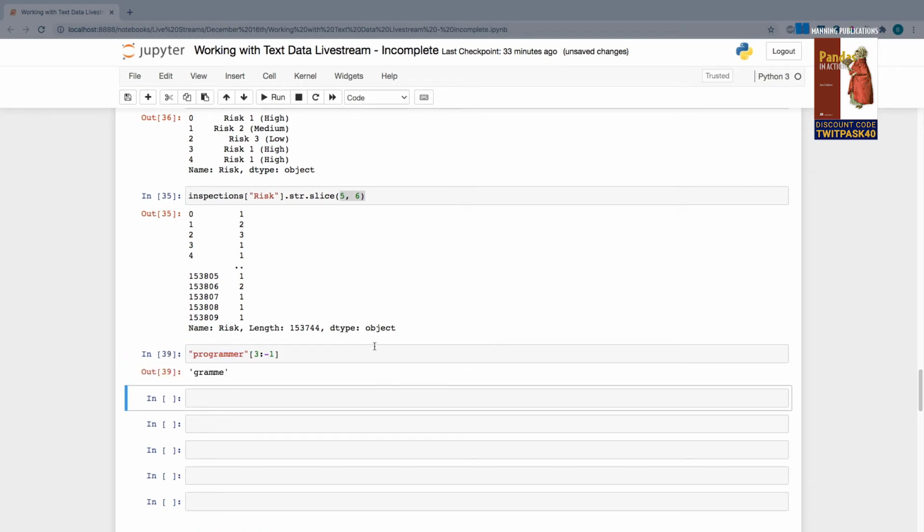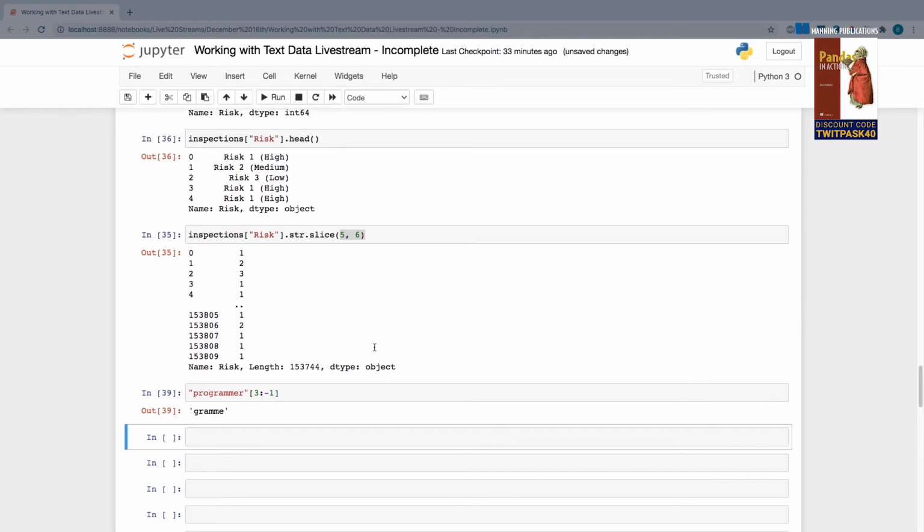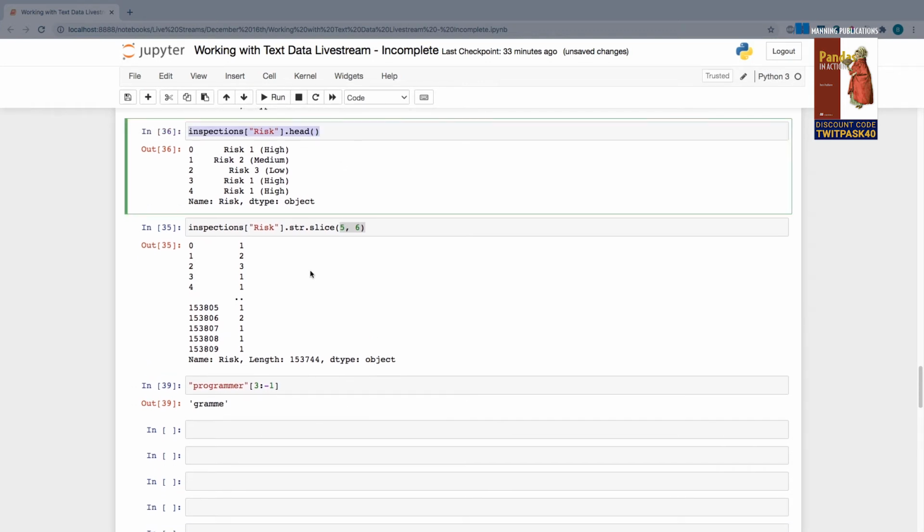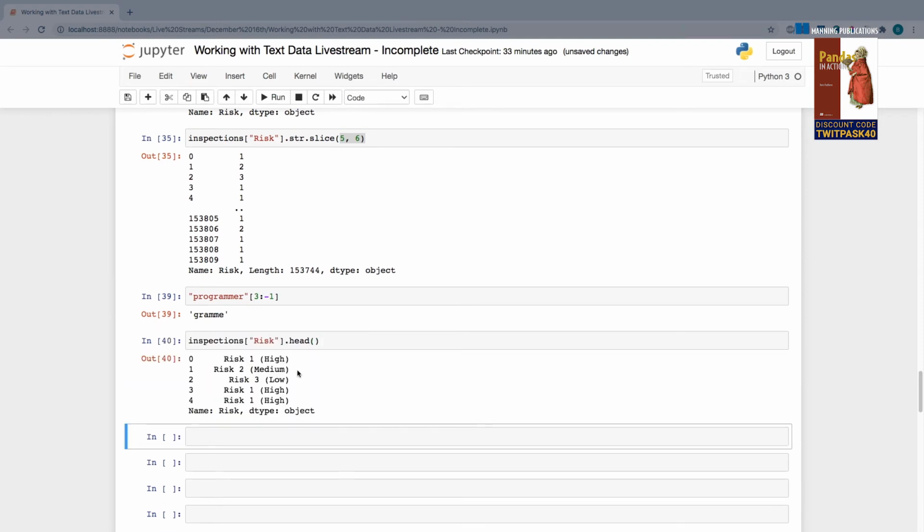All right, and we can apply this to something like our risk column. So once again, if we take a look at what it looks like, let's say I don't want the number, but I want the actual classification, like high or medium or low. This problem is a little bit trickier, right? Because the length of each classification is different. It's 4 characters in high, it's 6 in medium, it's 3 in low. So it's a little harder to specify one number that fits all of them. But if we use the syntax from above, it actually is not super difficult.